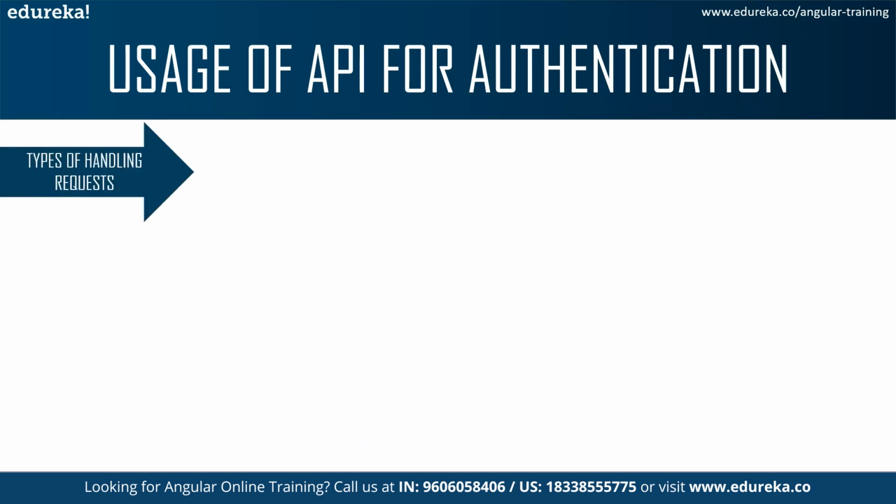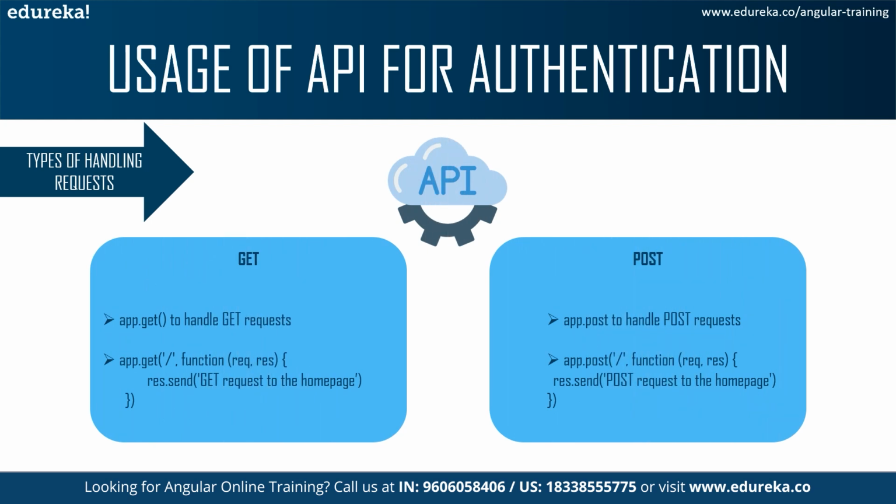The next thing is handling requests. Now there are two types of requests, as we all know, GET and POST. In a GET request, we use the .get function as an operator, and in POST, we use the .post function as an operator. In GET, we can handle the request to the home page, and in POST, it will send the request to the home page.